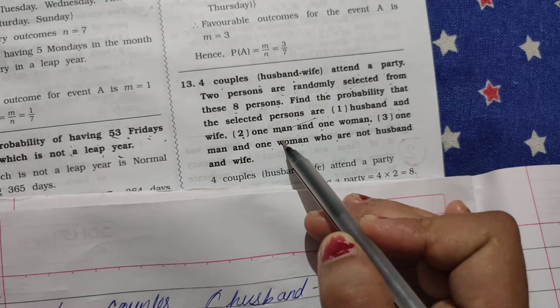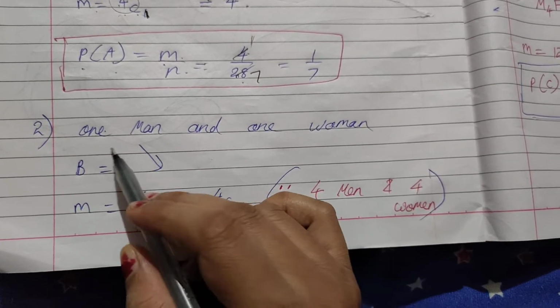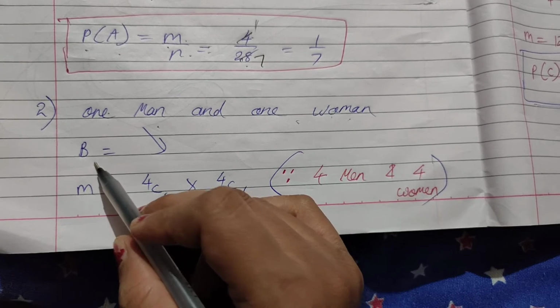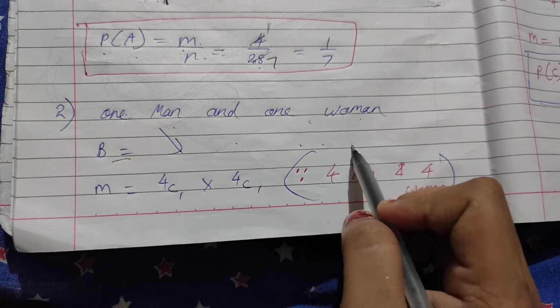Next question is 1 man and 1 woman. That means total 8 persons. Out of total 8 persons, 1 selected will be man, 1 selected will be woman. So let event B, I have given the name B. Selected persons are 1 man and 1 woman.